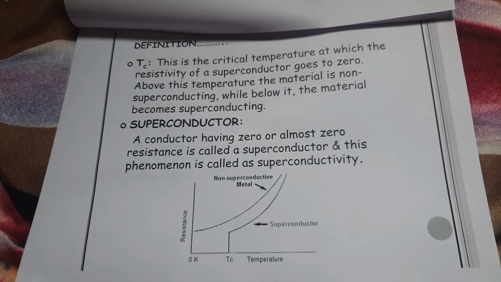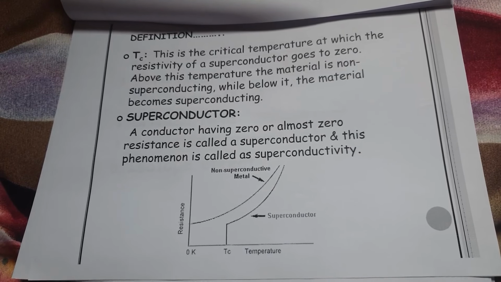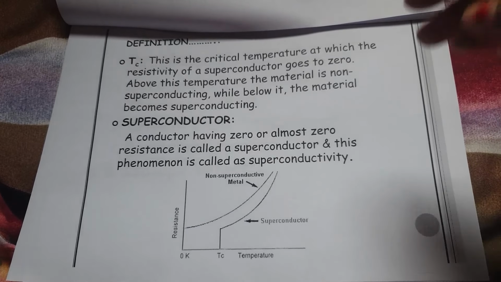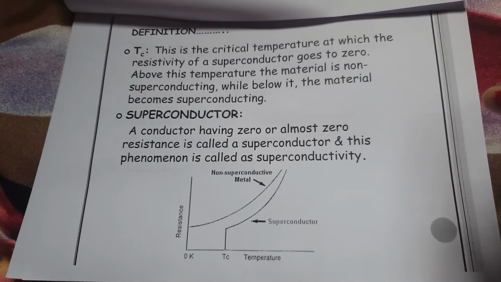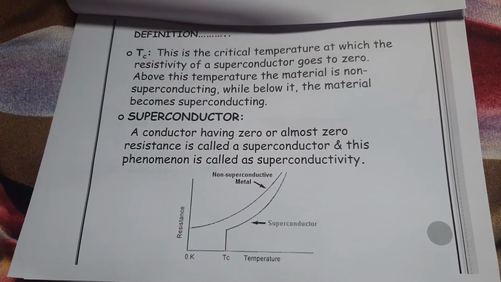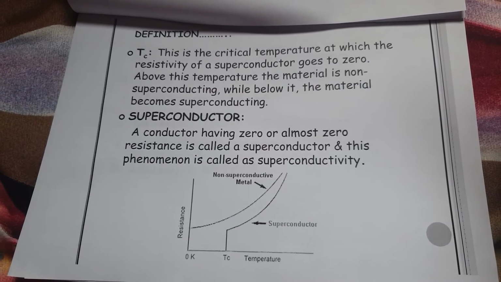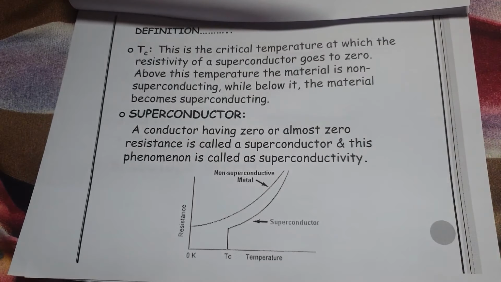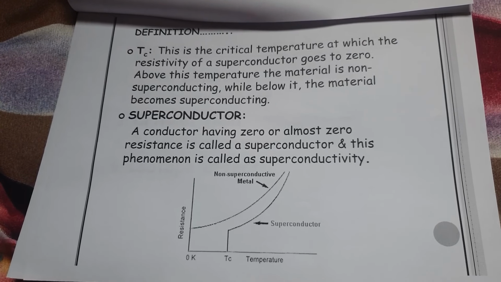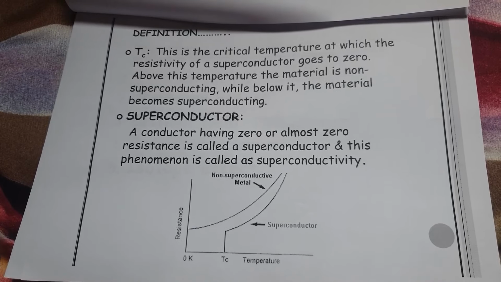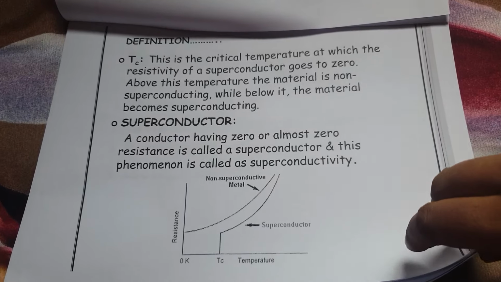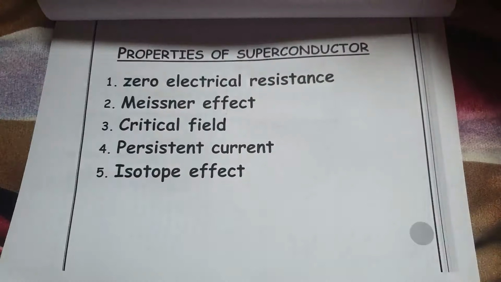Again I'll tell you what a superconductor is. It is a conductor having 0 or almost 0 resistance, and it is obviously related to critical temperature. Below the critical temperature it is in the superconducting state, and above the critical temperature it is in the non-superconducting state. Below the critical temperature, resistivity of a superconductor is 0. Remember this. Now we'll see some properties of superconductors.